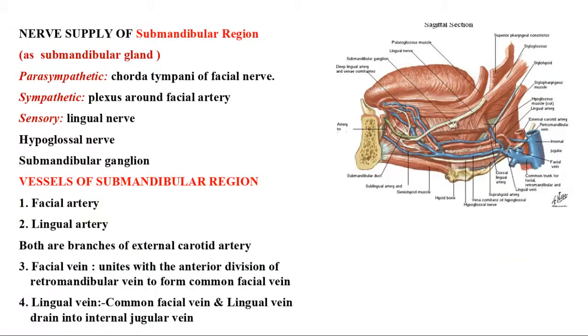And then in the nerve supply, here about the sensory, hypoglossal nerve and the submandibular ganglion, whereas in the arterial supply, the facial and lingual artery.